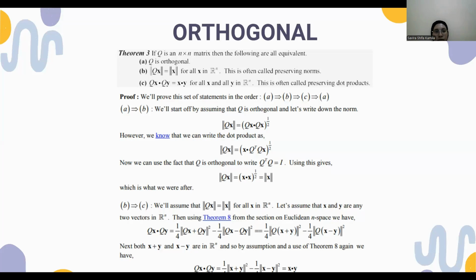However, we know that we can write the dot product as the squared length of Qx equals x dot Q transpose Q x. Now we can use the fact that Q is orthogonal to write Q transpose Q equals E. Using this gives the squared length of Qx equals x dot x, which equals the squared length of x, which is what we were after.